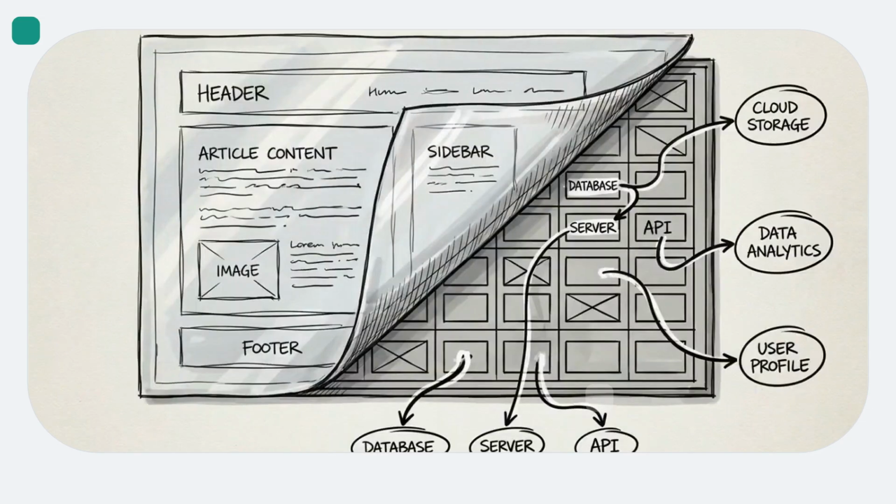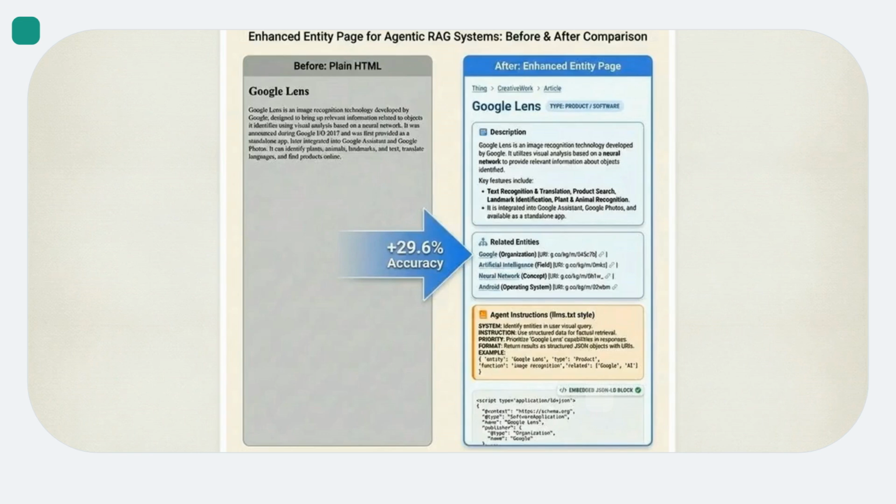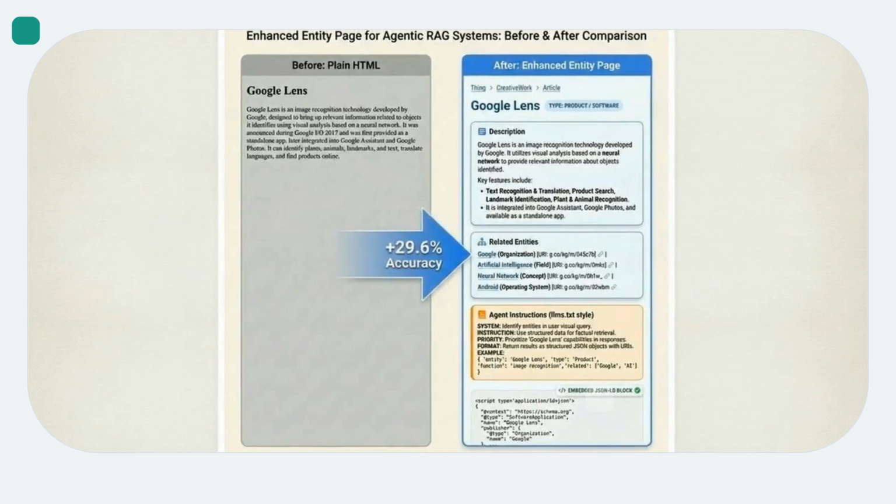We bridge the gap between human readability and agent discoverability by constructing an enhanced entity page. This graphic compares the two document formats. The left side shows what a standard RAG system encounters, a dense wall of unstructured HTML text. The right side shows the engineered solution, actively exposing navigational affordances to the AI agent. We begin by adding explicit schema.org type breadcrumbs. Schema.org is a shared vocabulary used to explicitly tag and categorize structured data on the web. These breadcrumbs instantly map the hierarchical context for the LLM.